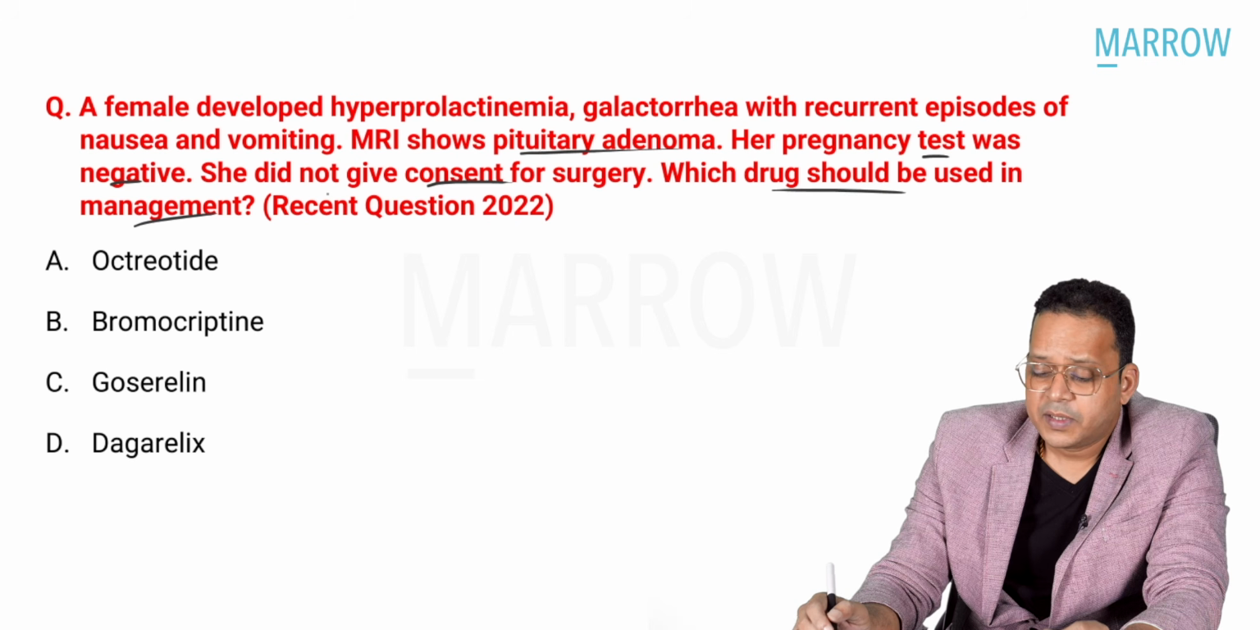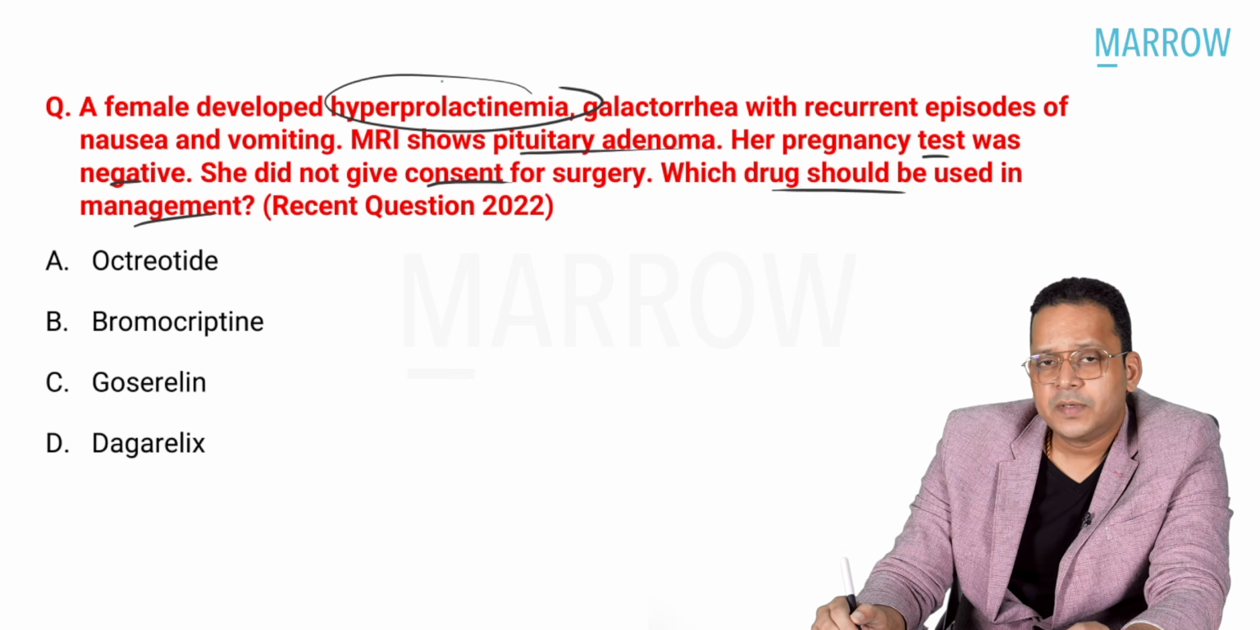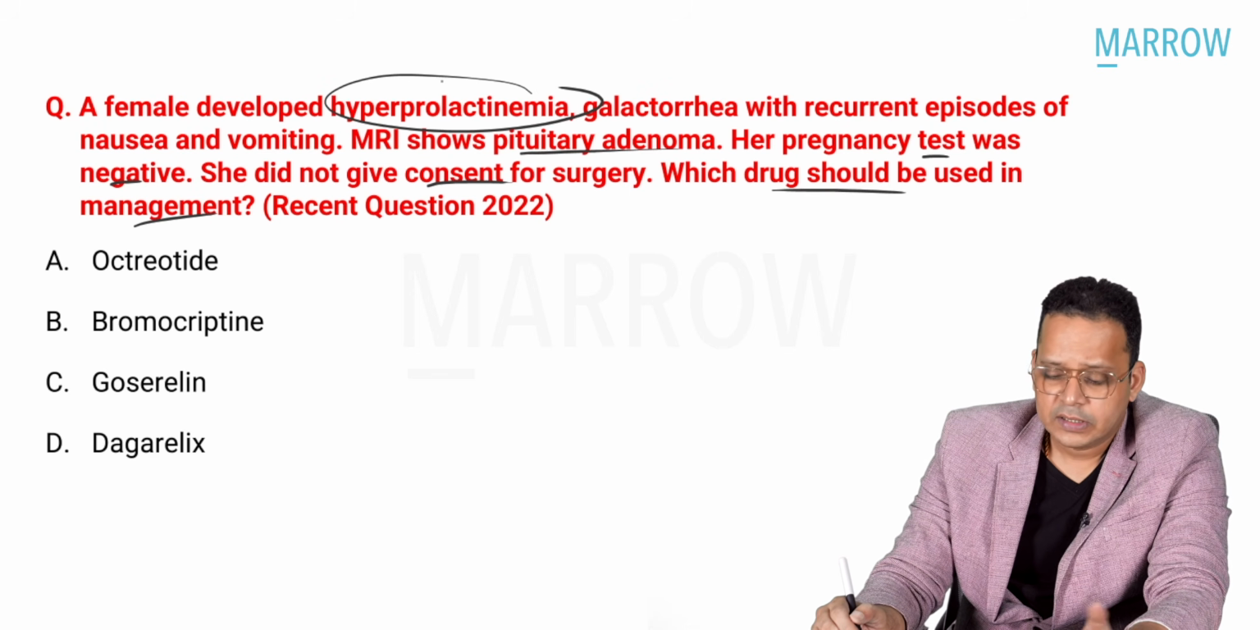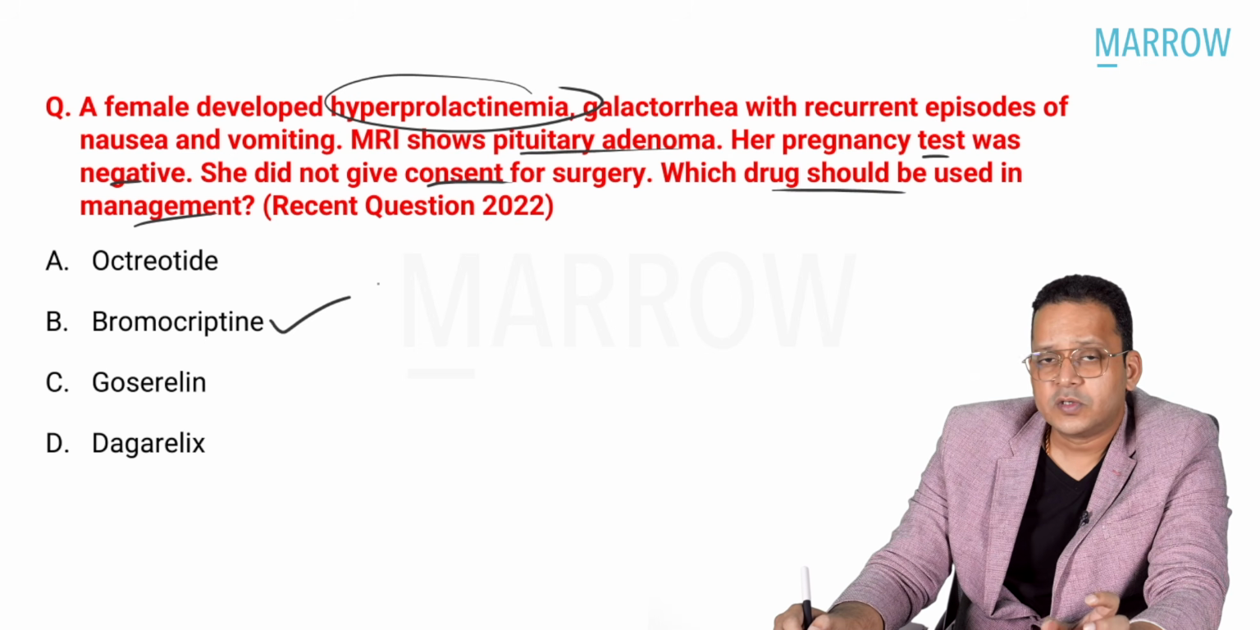Now see, what's happening is a case of hyperprolactinemia. And in hyperprolactinemia, we use D2 agonists like bromocriptine and cabergoline. And out of these, we have one drug here, bromocriptine, which will be the answer here because we are dealing with hyperprolactinemia.